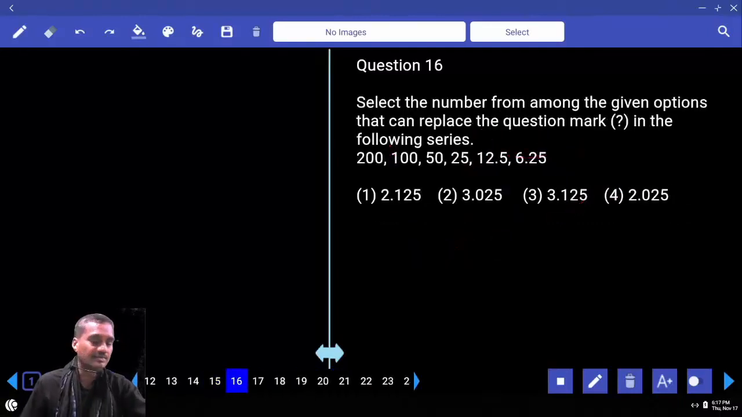And 16. Then 6.25 into 2, 12.5 into 2, 25 into 2 into 2 into 2. And 6.25 into 2 is how much? 3.125, choice 3.